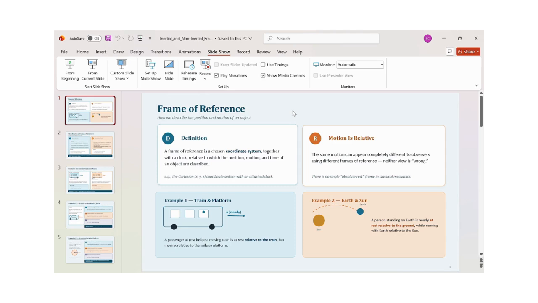Hope you will enjoy it, and in the next lecture I will discuss the two important fictitious forces, that is the Coriolis force and the centrifugal force, and their effects.